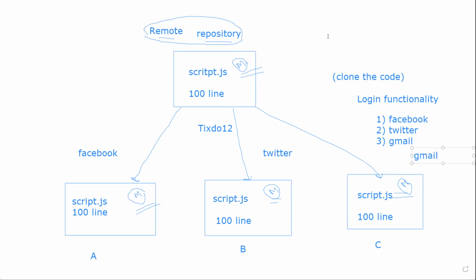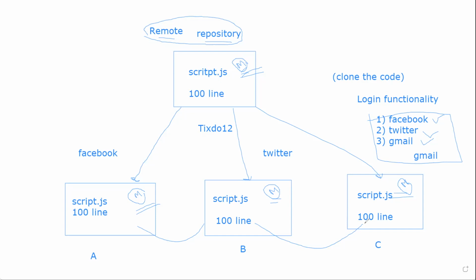Now what is happening? The login functionality, you need to understand this, will get completed once all three are developed and all three are merged into the main branch. Now they don't have a pen drive to hand over code. So he will not develop the code for Facebook and give it on a pen drive, and he will not develop it for Twitter and give it to here. They don't share the code on a pen drive.